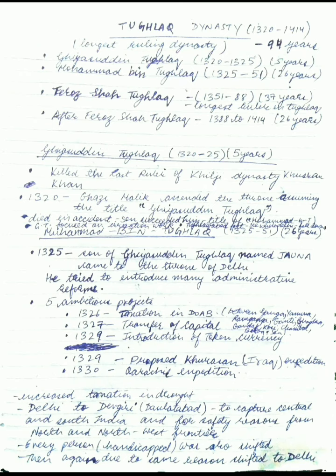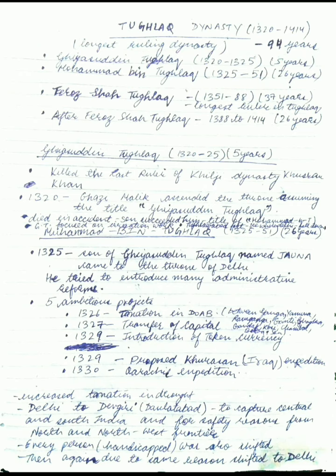So this was a very big blow for the farmers of those Doab regions, because they had to pay increased taxation in drought conditions. The second one, he transferred the capital from Delhi to Devgiri, that is Daulatabad, to capture central and south India and for safety reasons from the north and northwest frontier.